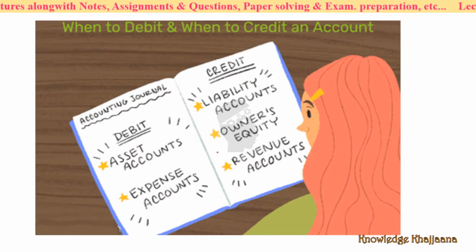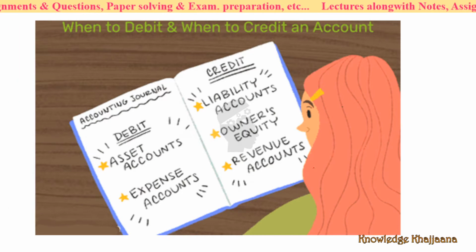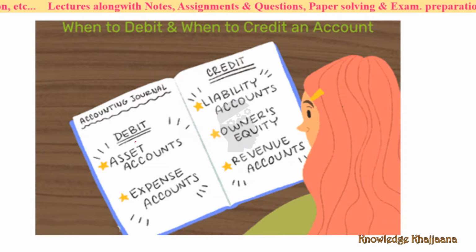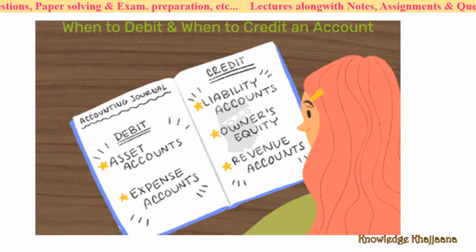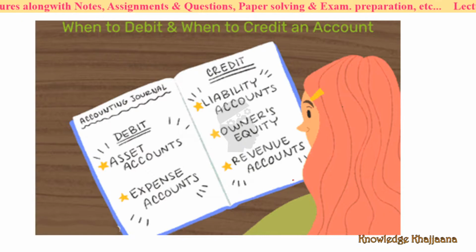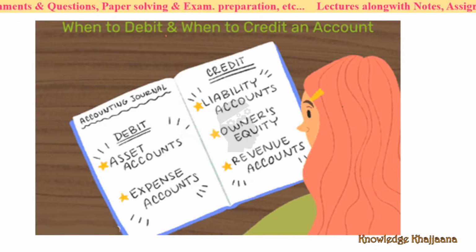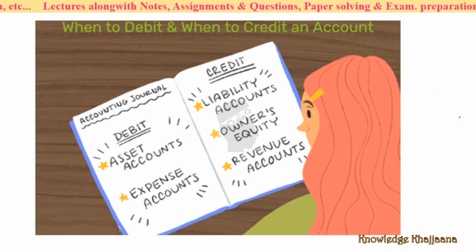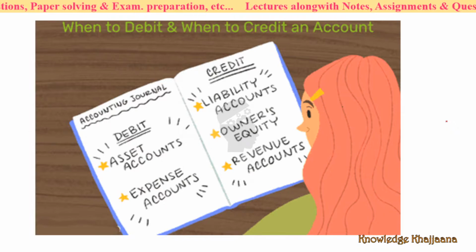See, whenever we have to solve the problems of final accounts, we don't know the accounting journal. We don't know which debit means debit assets account, expenses account, and credit liability account, owner's equity and revenue account. We don't understand generally when to debit and when to credit an account. So for that, we are going to learn in depth.